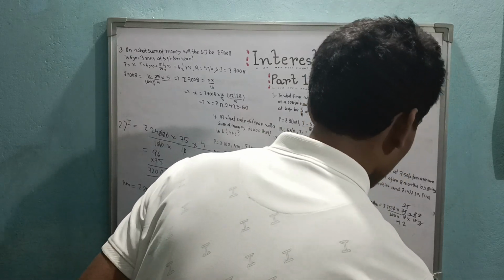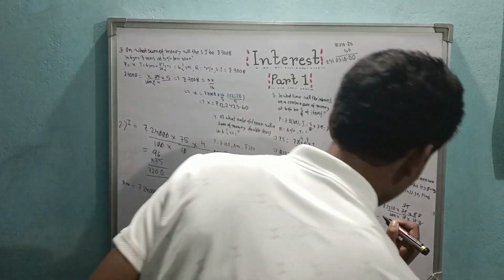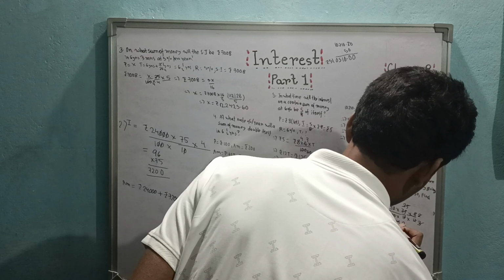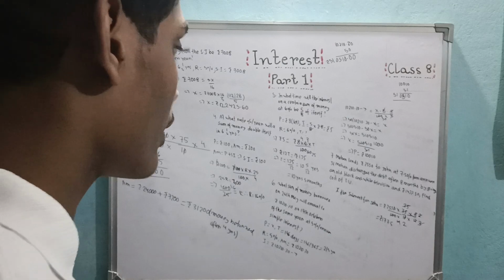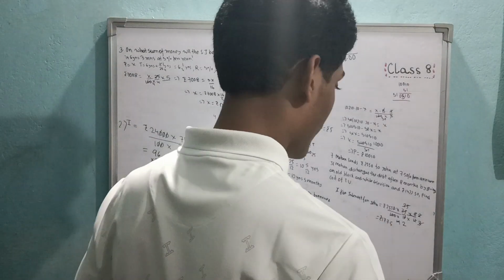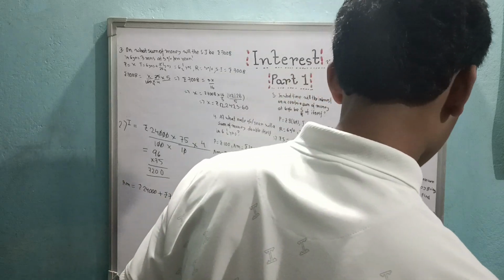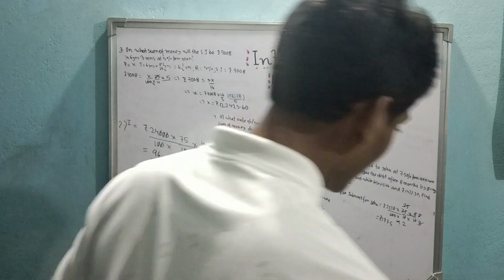Yeah. So the interest is coming to me 177.5 rupees. I'm verifying, guys. Don't worry. So 2550 into 75 into 8 by 100 into 10 into 12.